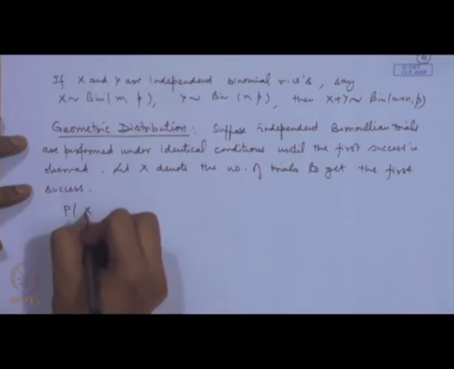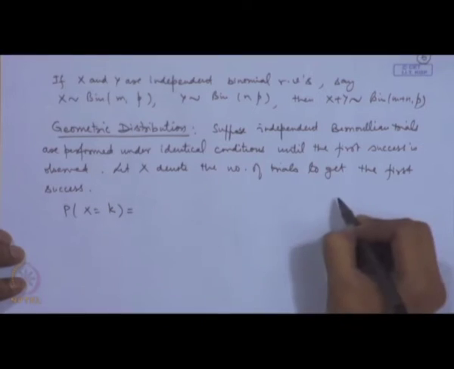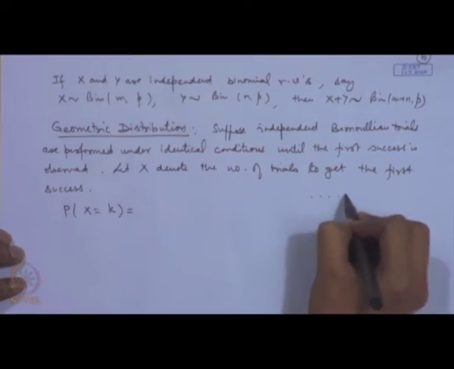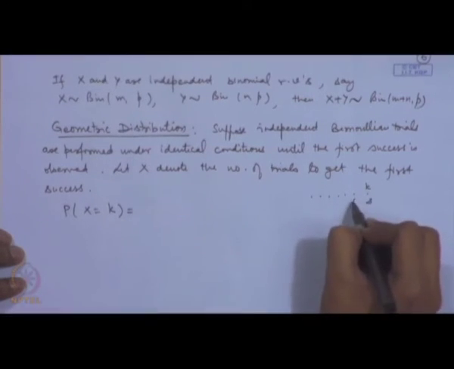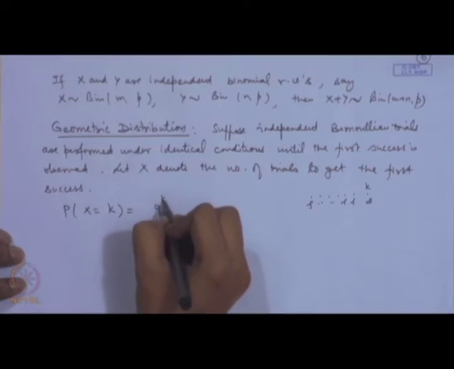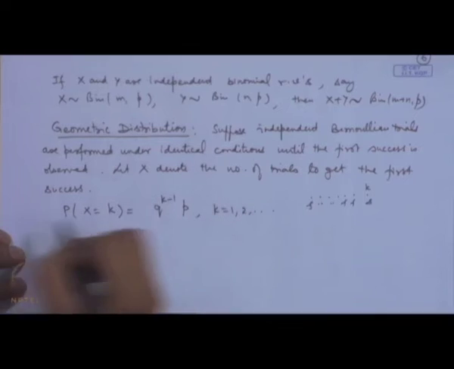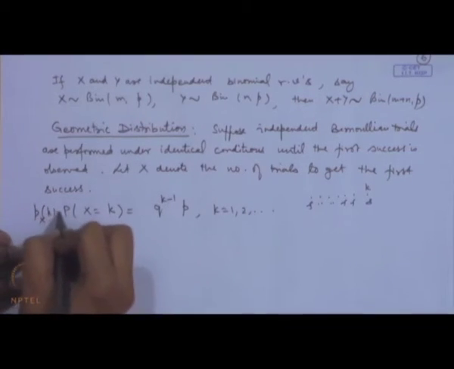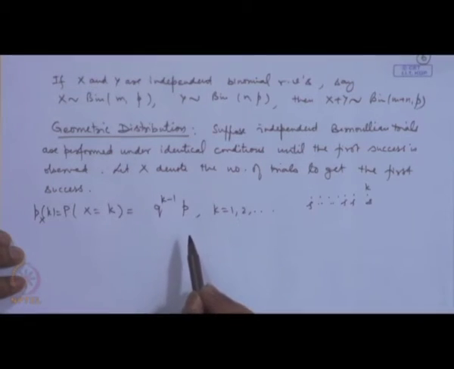Then what is the probability of x equal to, say, k? Now, the trials are performed and all of them are failures till the kth trial. If I am saying this is the kth trial where the success is observed, before that all of them are failures. That means k minus 1 failures are there. So, you have q to the power k minus 1 into p, where k can take values 1, 2 and so on. So, this is the probability mass function of this distribution. This is known as the geometric distribution.